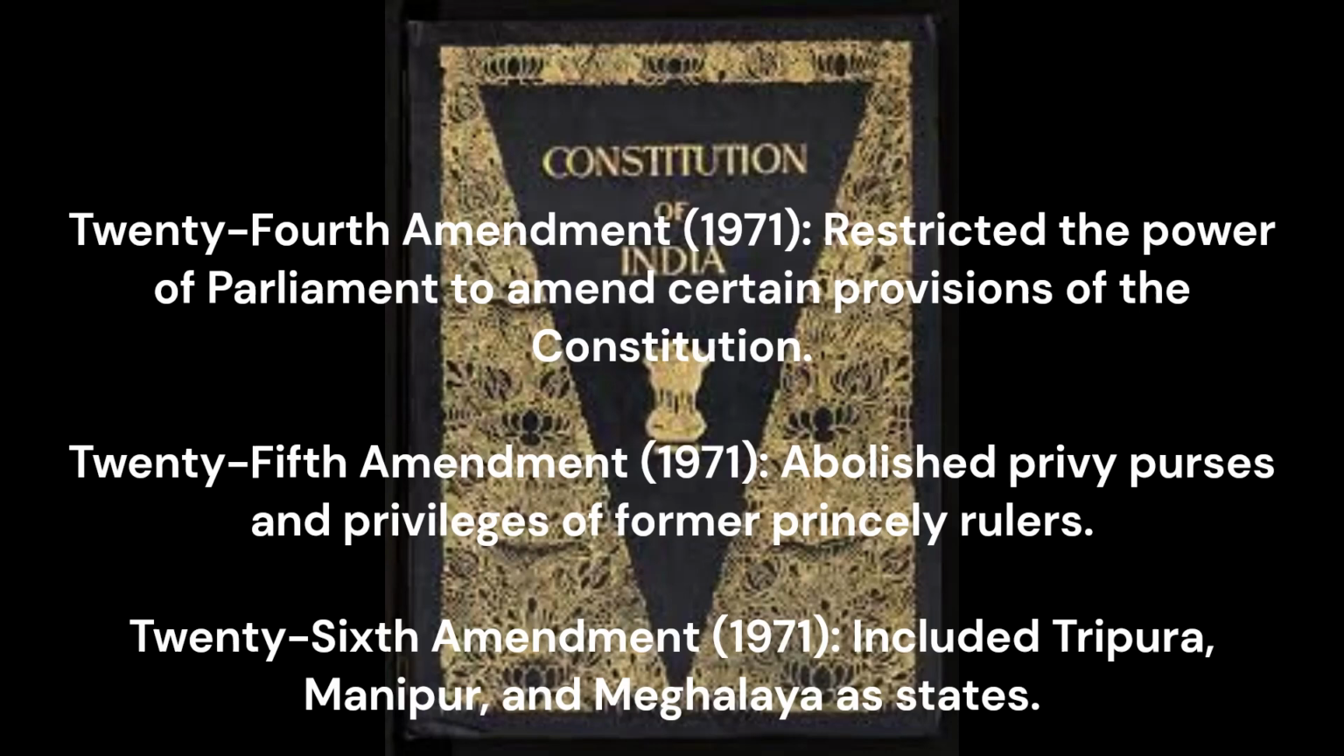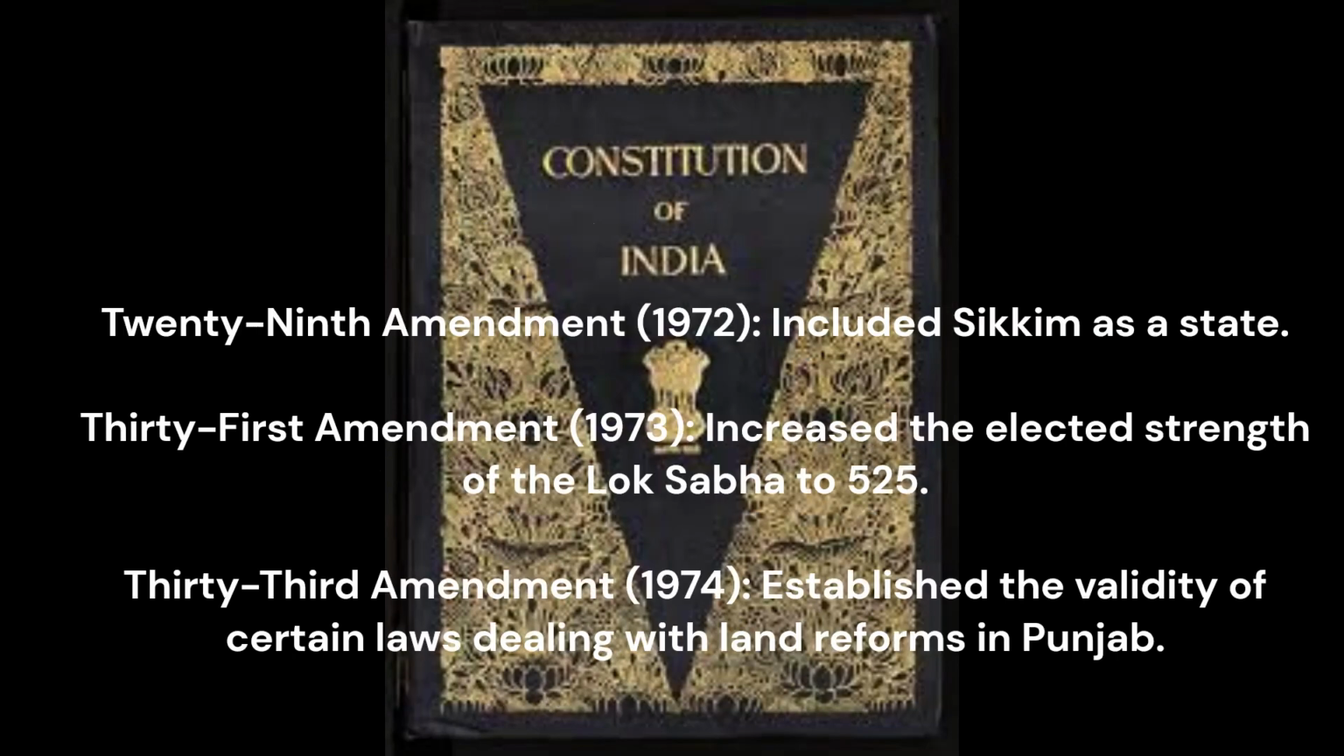24th Amendment, 1971 restricted the power of Parliament to amend certain provisions of the Constitution. 25th Amendment, 1971 abolished privy purses and privileges of former princely rulers. 26th Amendment, 1971 included Tripura, Manipur, and Meghalaya as states. 29th Amendment, 1972 included Sikkim as a state.